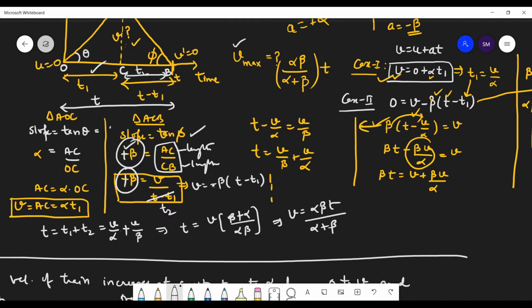So this beta will be positive, and see here it is matching this now, because here also v is equal to plus beta (t minus t1).